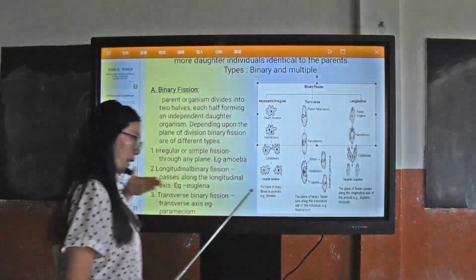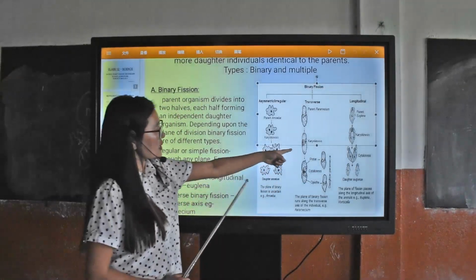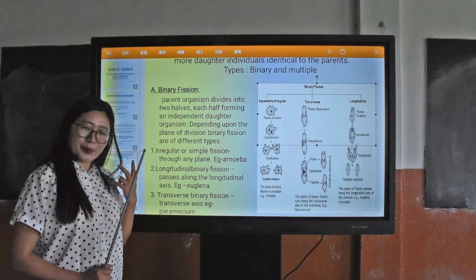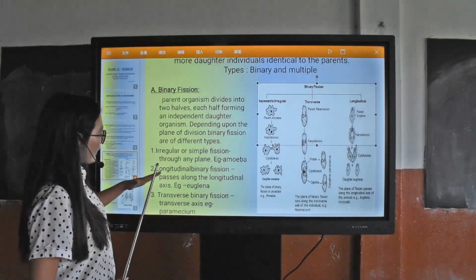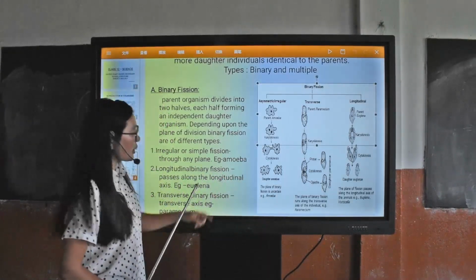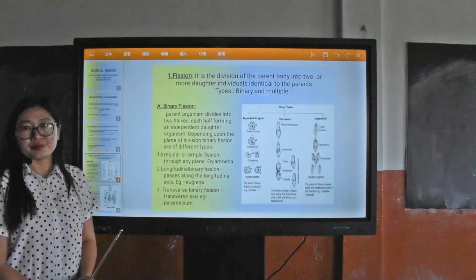Here, they divide in a transverse way. First they divide the nucleus present in the parent body into 2, and then they give rise to 2 daughter cells along the transverse axis. So these are the types of divisions in binary fission.